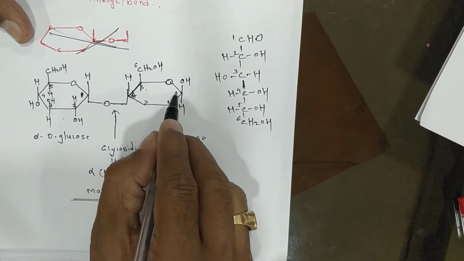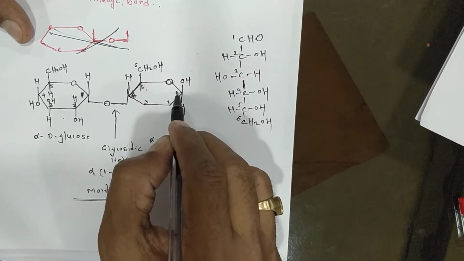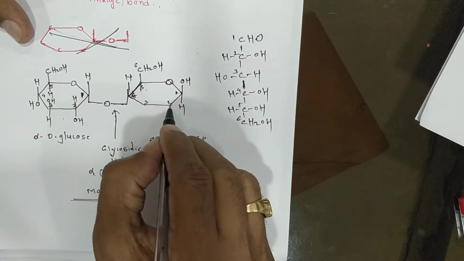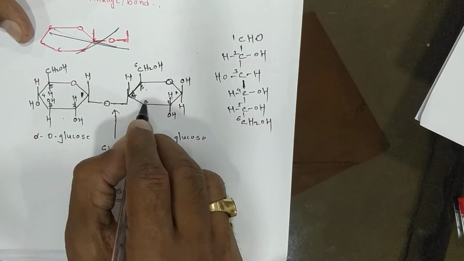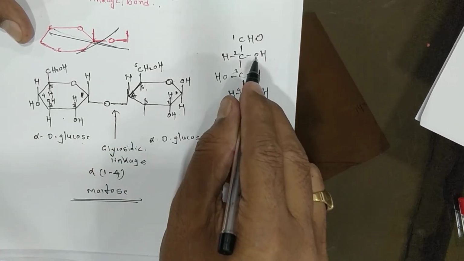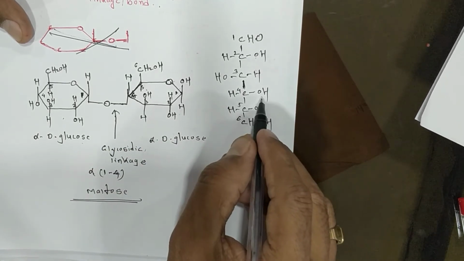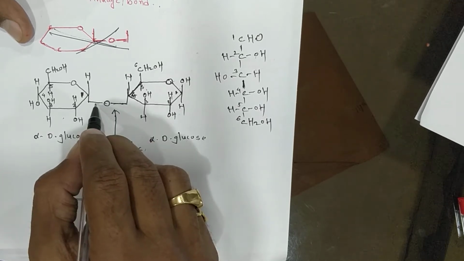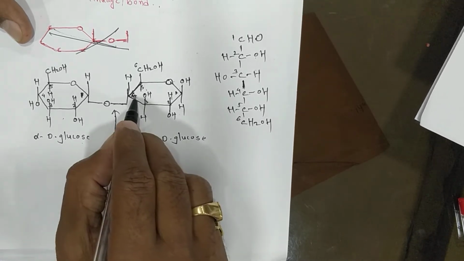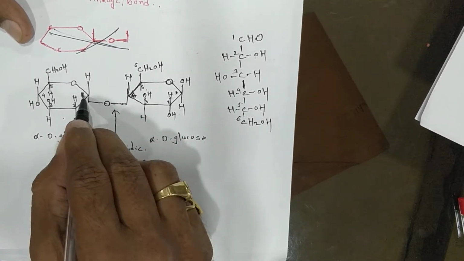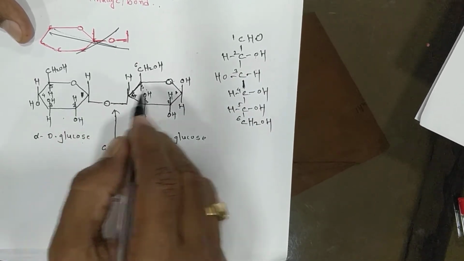Now see, this is 1 because the aldehyde group is joined. 1, 2, here OH, H, here on one side this, on the opposite side this, OH, H, 4, this 4 is joined together with 1, here it is joined, that's why H aldehyde.